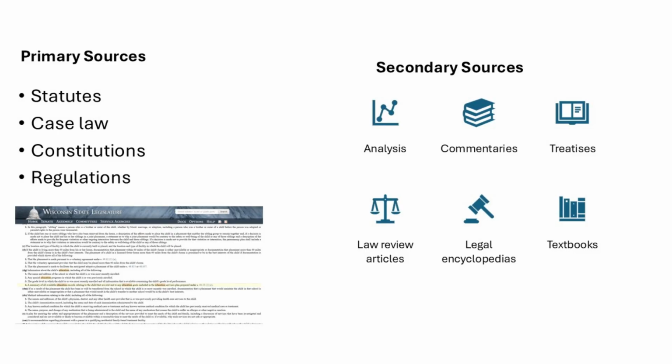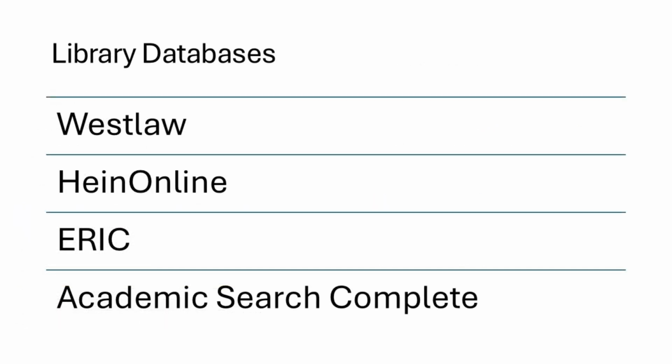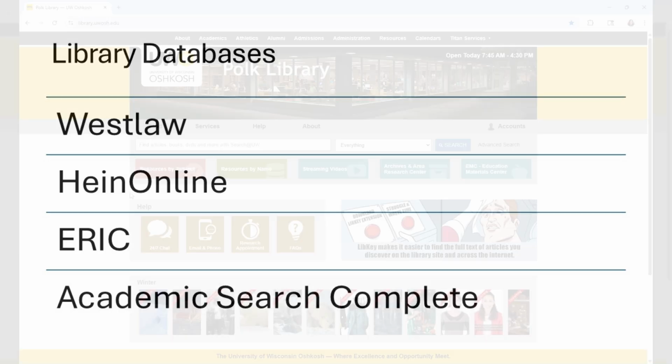Secondary sources will probably make up the majority of your research. These are usually analysis, news reports, and explanation of cases or laws and their repercussions on the education systems. I'm going to talk about 4 main library databases for this video: Westlaw, Hein Online, ERIC, and Academic Search Complete. You have access to all 4 of these through Polk Library. Each database helps with different aspects of this type of research, which I'll go over.